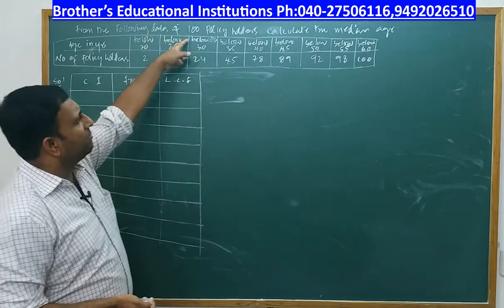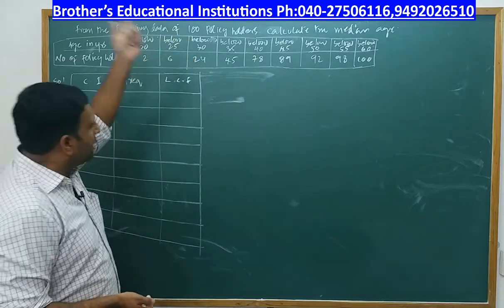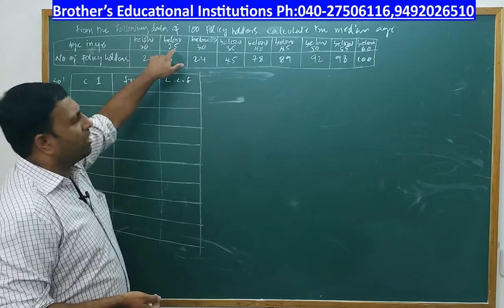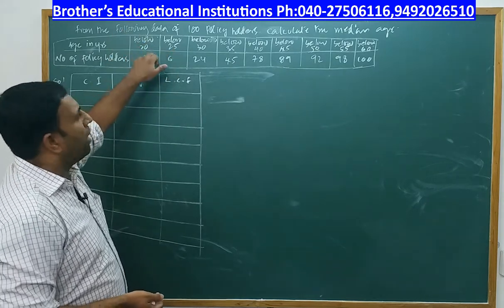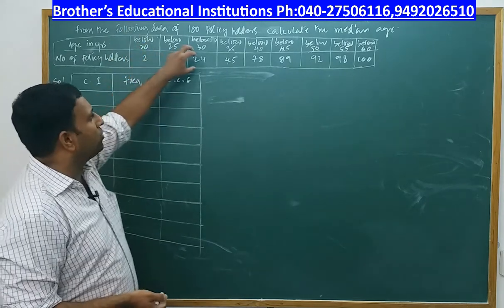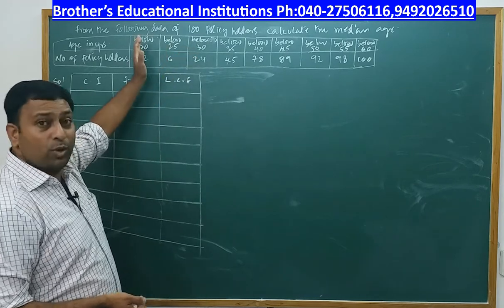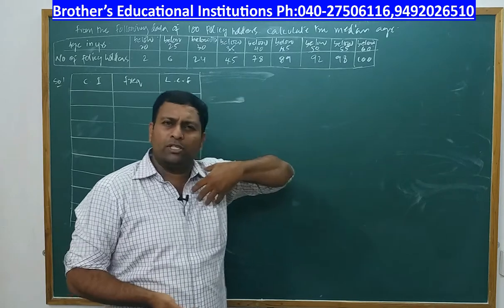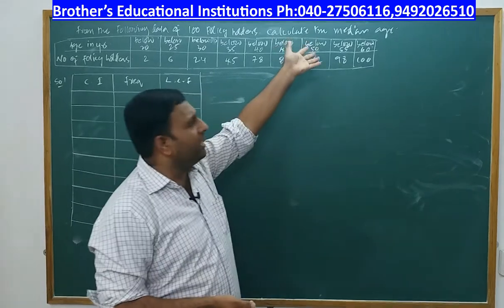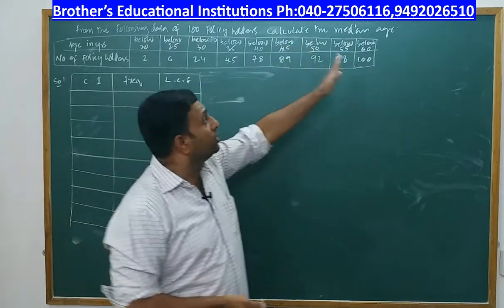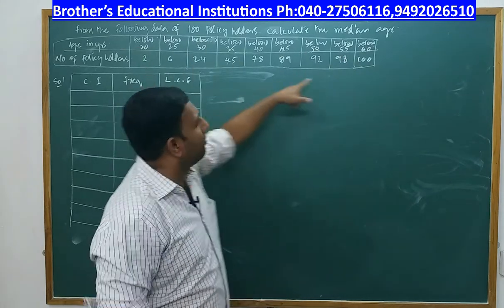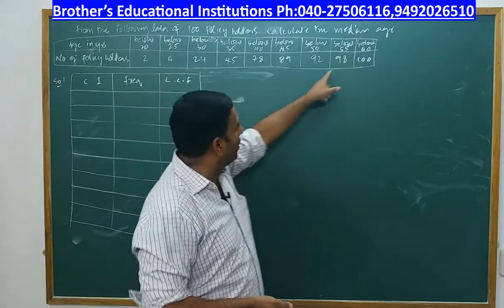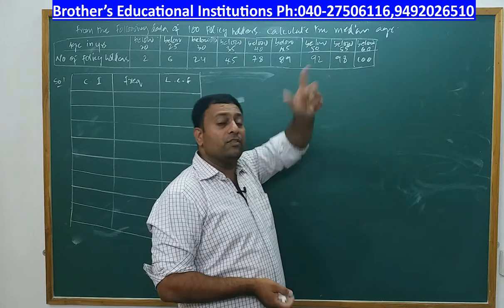See, when I said below 30 there are 24, in that 24 there are people who are below 25 and there are people who are below 20 also. So this 24 contains this 6 and 2 also. Like that, when I say below 60 means what? I am below 60, you are below 60. A 59 year old person is also below 60. So the entire data will come under below 60, means all those people are included in this 100. That you have to understand.